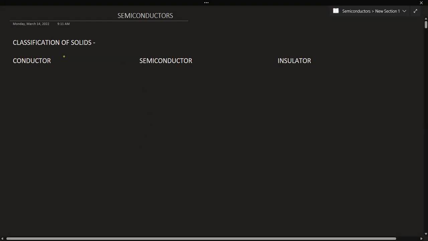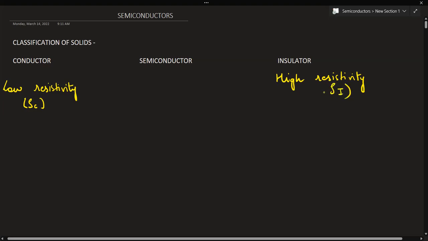So see, what you have to remember is that regarding conductors, these have low resistivity. If I represent it through rho C, these conductors have low resistivity, while insulators have high resistivity. If I represent the resistivity of insulators through rho I, insulators have high resistivity and conductors have low resistivity.